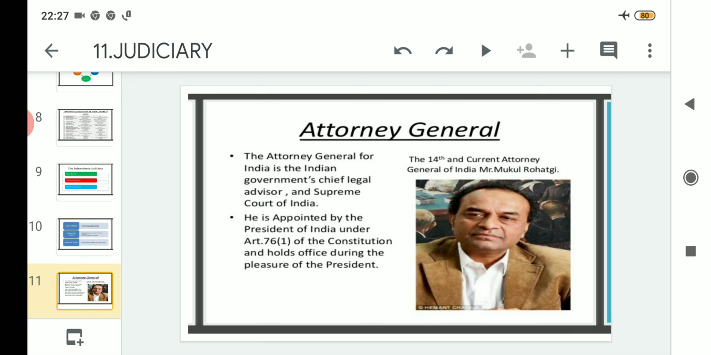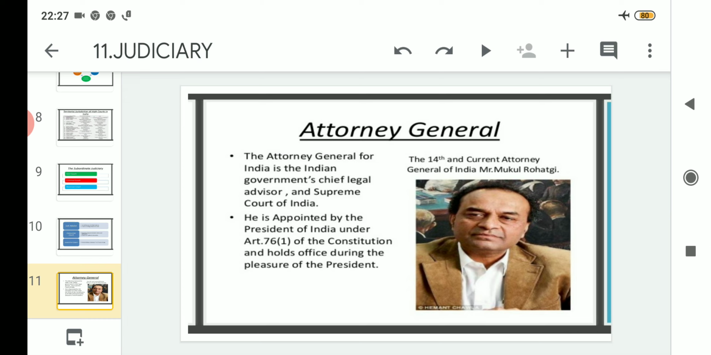So as we know, the Chief Justice of India is the highest authority in the Supreme Court. So what about the Attorney General then? The Attorney General for India is the Indian government's chief legal advisor in the Supreme Court of India. So the CJI, that means Chief Justice of India, is the highest post, and along with that the Attorney General for India is the Indian government's chief legal advisor,